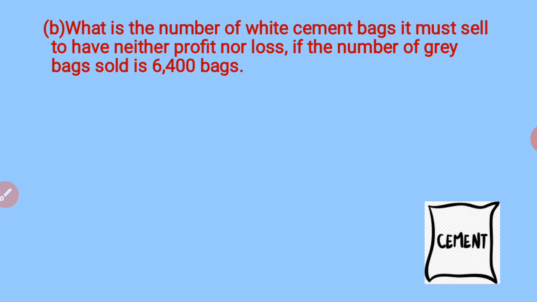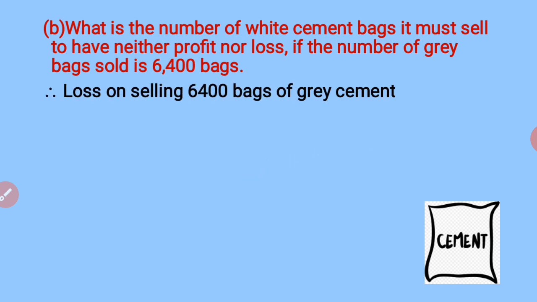When will be the situation of neither profit nor loss? It will be when you earn, say, rupees 10 and you give 10. So there is no profit, no loss. If you earn 50,000 and you give 50,000, there is no loss, no profit. Such a situation must occur. So let us see how it occurs. Let us calculate first of all for the grey cement bags. That is how we'll come to know how much loss there is. Accordingly, we'll be calculating for the profit later on.